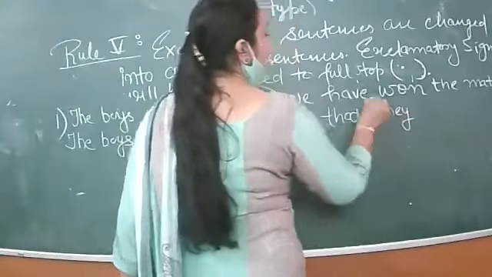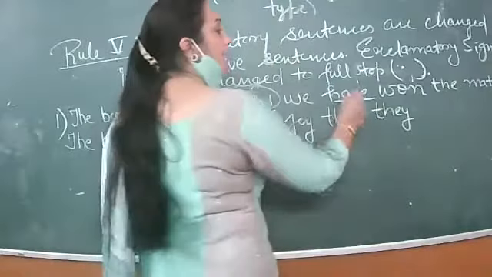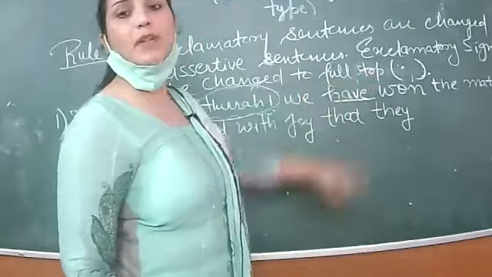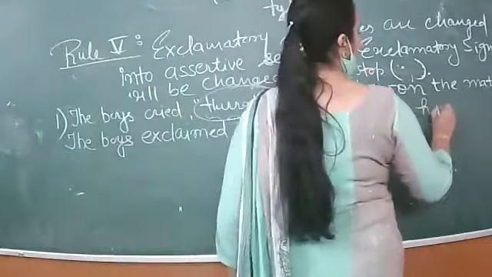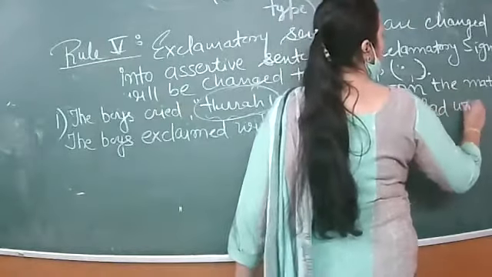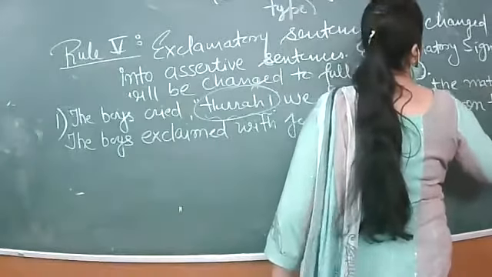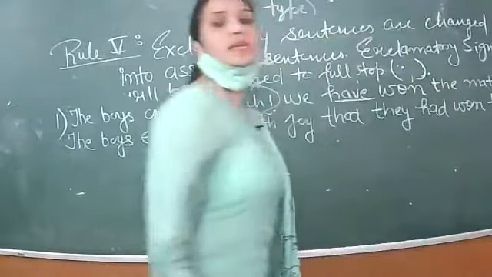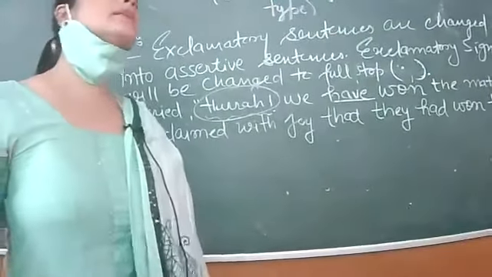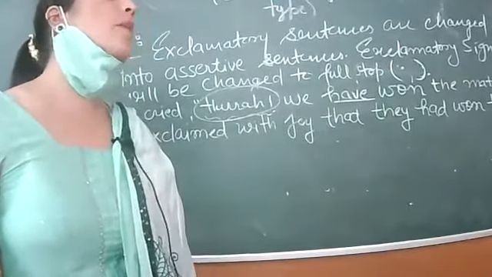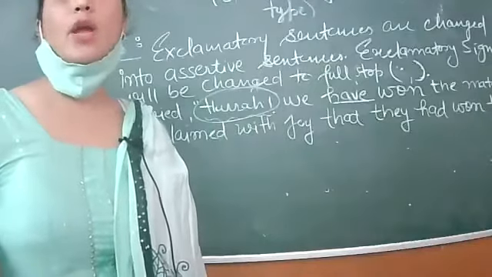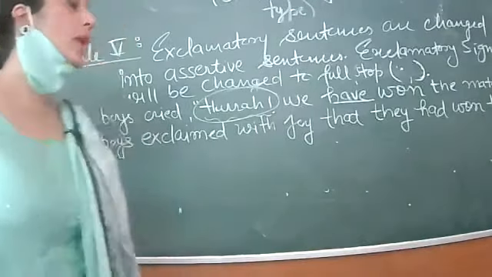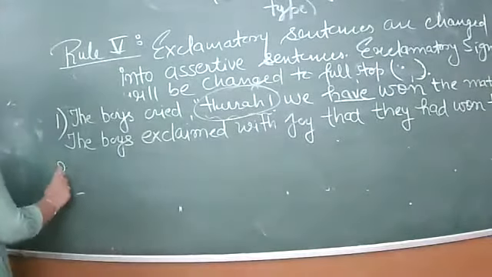they. Have is a present tense, so this present will change into past. So this present perfect will change into past perfect that you have done earlier. They had won the match. So this is the way to do this sentence. Whether it is asked in MCQ form or subjective form, you should not be worried for this. Okay. Now let's move to sentence number 2.